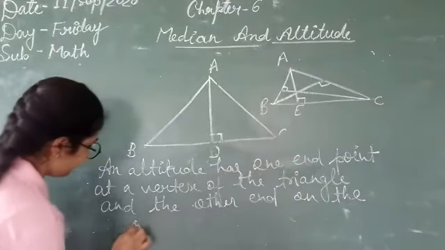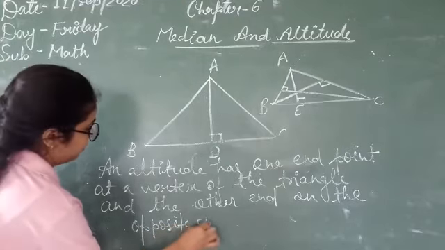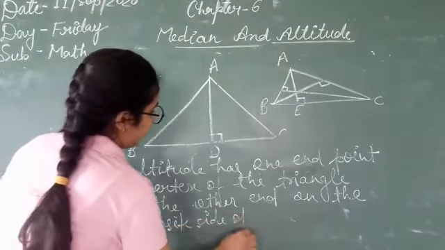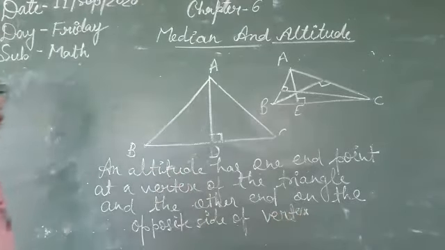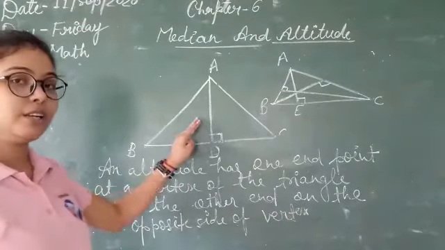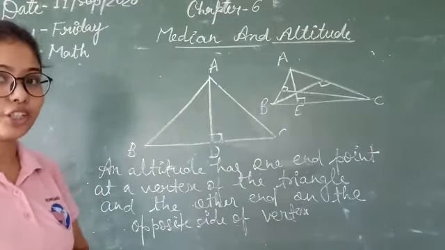Okay, here I am writing side of vertex. So in the triangle we can see 3 medians and 3 altitudes.